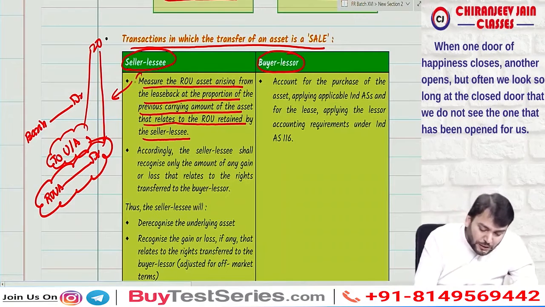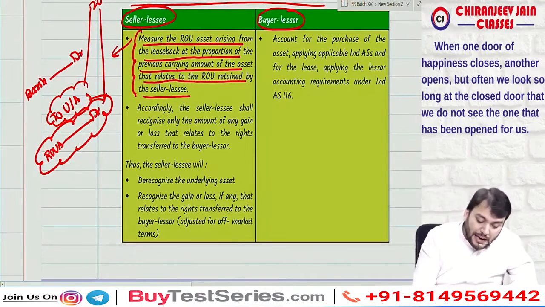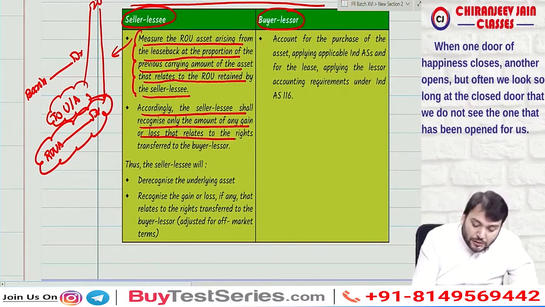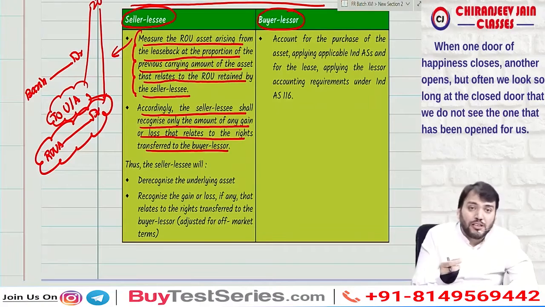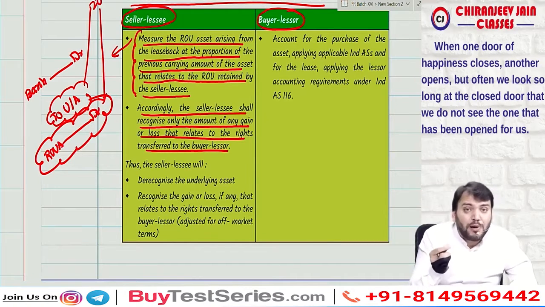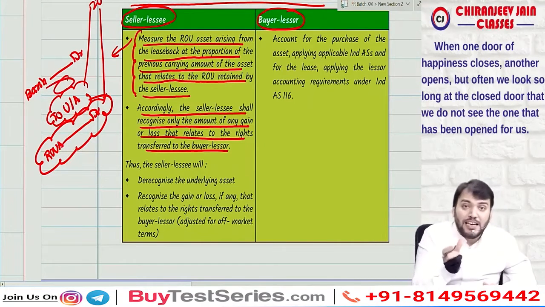So we need to understand what they want to say about this. I will explain with the question. Accordingly, the seller or lessee shall recognize only the amount of any gain or loss that relates to the right transferred to the buyer or lessor. So the entire gain will not be recognized; we need to understand how much gain should be recognized.